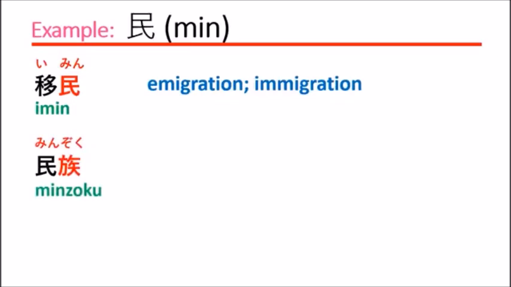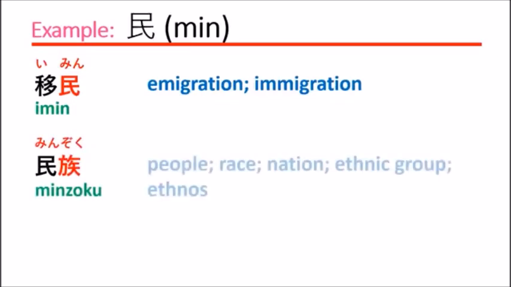Minzoku means people, race, nation, ethnic group, or ethnos. Min means the people, but zoku means some group. So a group of people means the nation, or the people in some country, something like this. Or an ethnic group, a small ethnic group.